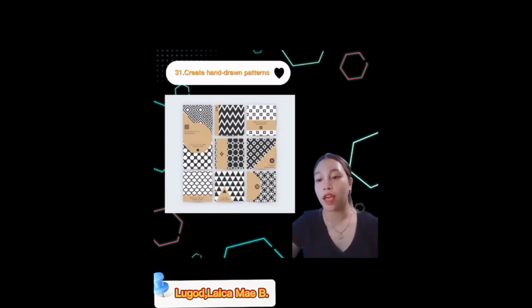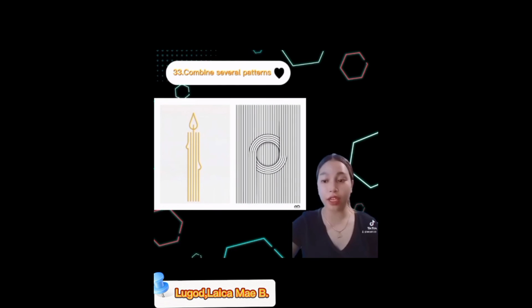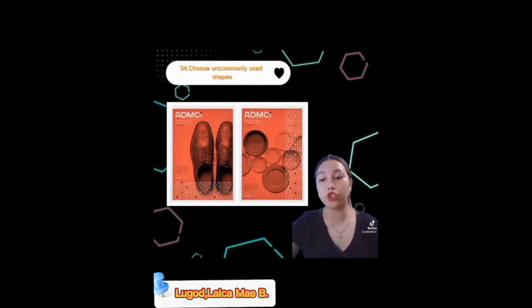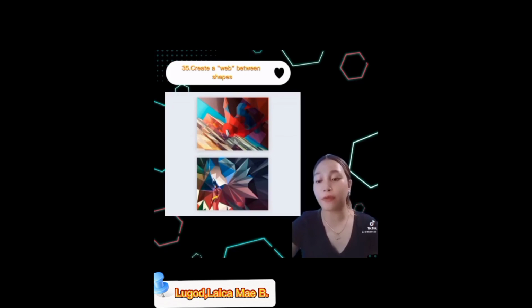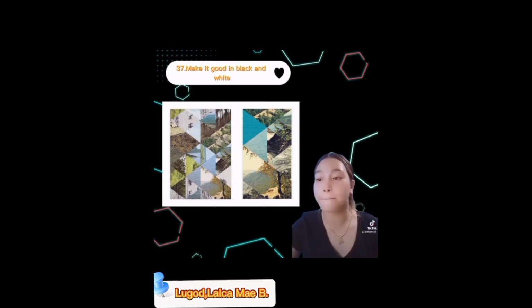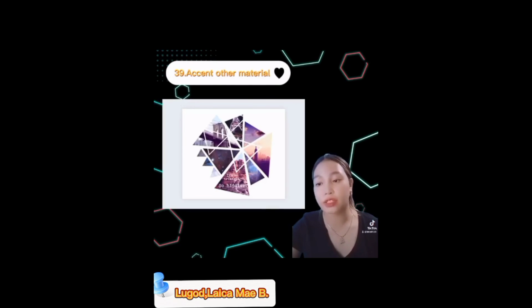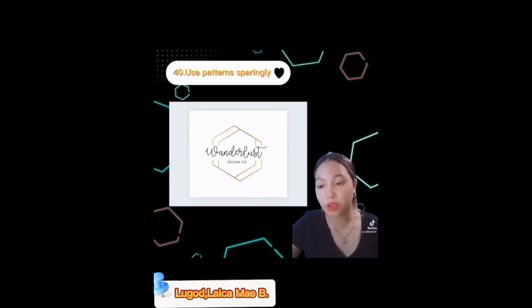31. Create hand-drawn patterns. 32. Use patterns to highlight certain elements. 33. Combine several patterns. And 34. Choose commonly used shapes. 35. Create a web between shapes. 36. Limit complex patterns. 37. Make it good in black and white. 38. Incorporate real life elements. 39. Accent other materials. 40. Use patterns smartly.